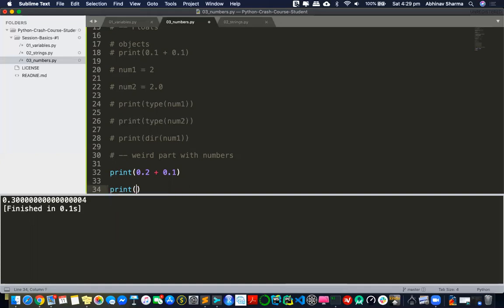So you can see that if I do print 3 times 0.1, it'll give me a weird number again. And it's just 0.3. I know it's 0.3. Everybody knows 0.3. But it has this limitation that the language has, and nobody can fix it. Even if you go out there and start fixing it, you can't.